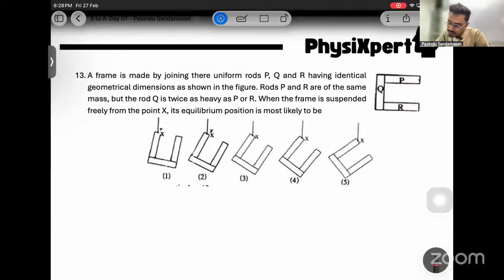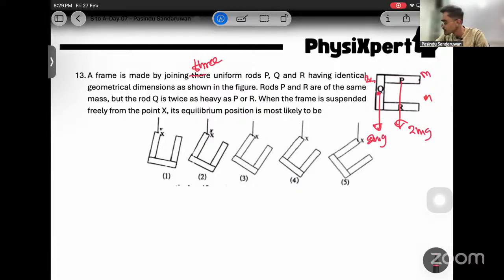A frame is made by joining 3 uniform rods P, Q, and R having identical geometrical dimensions as shown in the figure. Rods P and R are of the same mass, but the rod Q is twice as heavy as P or R. Okay. Then if I mark the center of gravity of these two, it is like 2 mg, no? If one is m, now Q is 2m, then from its center of gravity, another 2 mg should act like this, right?